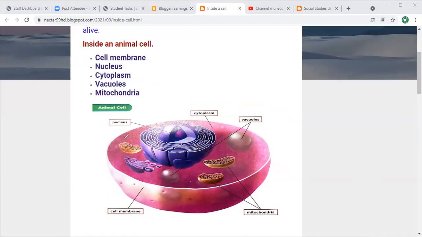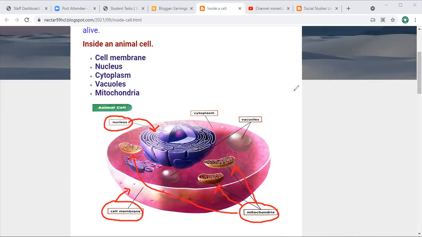Here you can see this is the nucleus. Where is the nucleus? You can find it here. Okay, that is the cell membrane around the cell. You can see this all is the cell membrane that covers the cell. After that, these are the mitochondria that are present inside the cell, and that is the vacuole. You can easily find the vacuole.